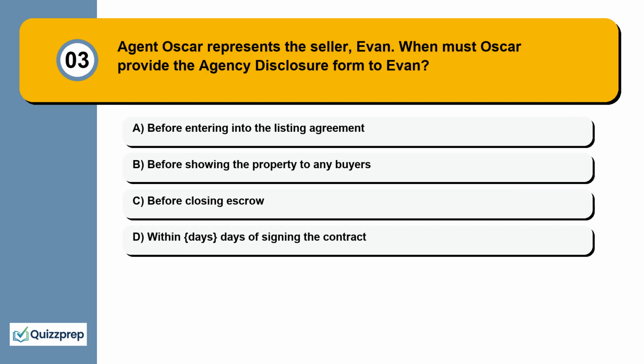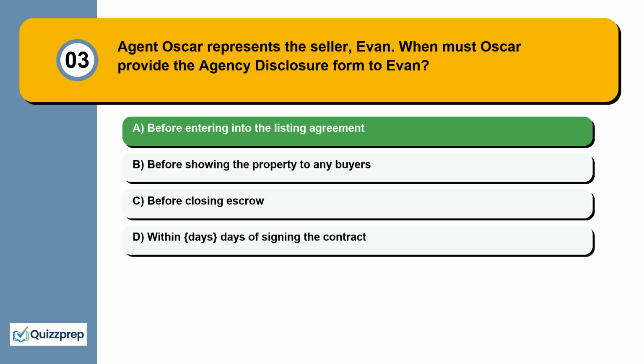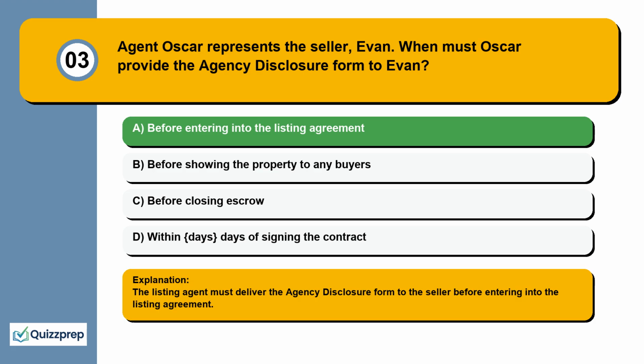Question 3. Agent Oscar represents the seller, Evan. When must Oscar provide the agency disclosure form to Evan? Before entering into the listing agreement, before showing the property to any buyers, before closing escrow, within days of signing the contract. The listing agent must deliver the agency disclosure form to the seller before entering into the listing agreement.